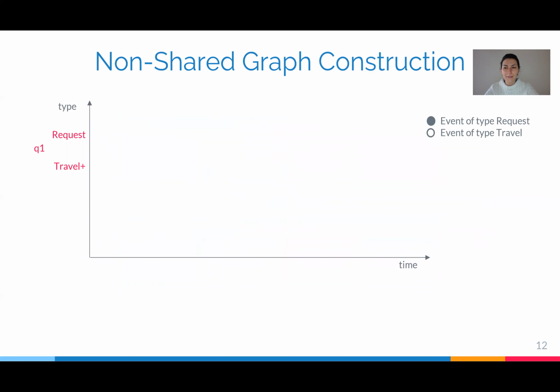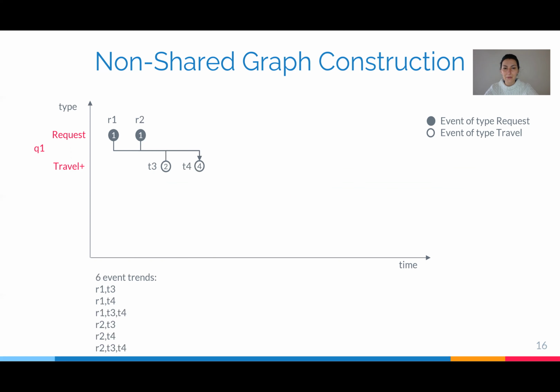Assume query Q1 detects event trends which consist of a single request event followed by one or many travel events, and assume two requests and one travel event arrive. Two event trends are detected. These event trends are represented by edges which connect adjacent events in an event trend. While we construct the graph, we also propagate the aggregates along the edges of the graph. An event trend count corresponds to the sum of event trend counts of previous events.